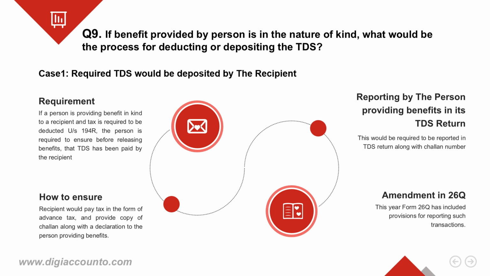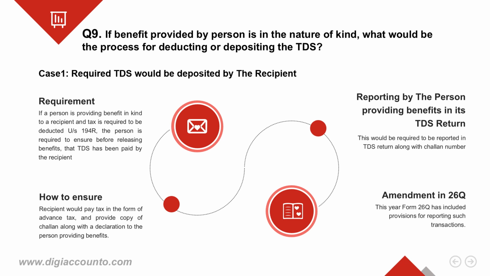If benefits are provided in the form of kind, such as car, computer, laptop, etc., TDS under section 194R can also be deposited by the recipient as its advance tax, and the challan submitted to the payer before receiving benefits. The payer of benefits should ensure receipt of the challan.